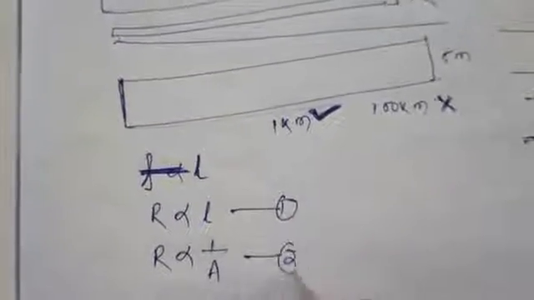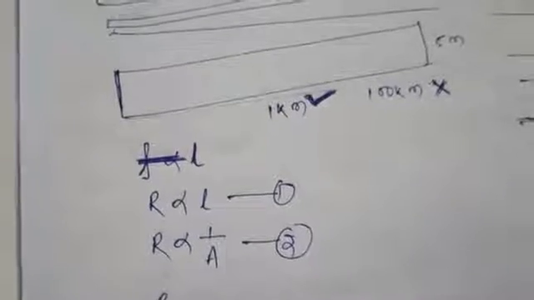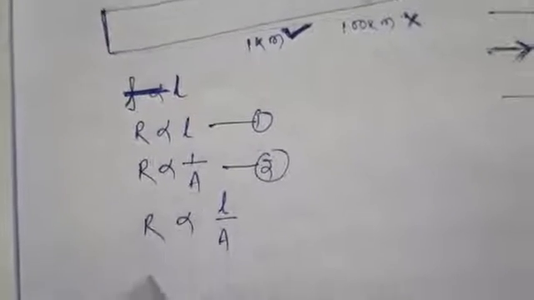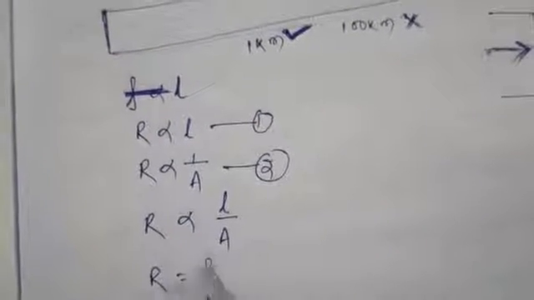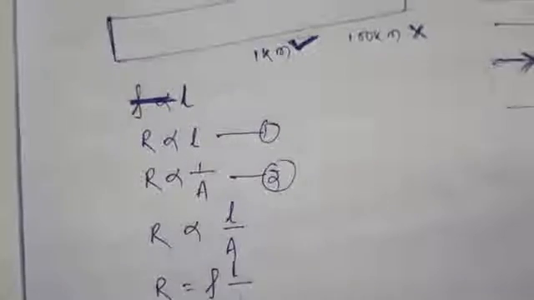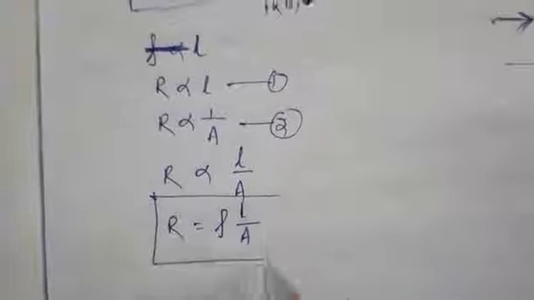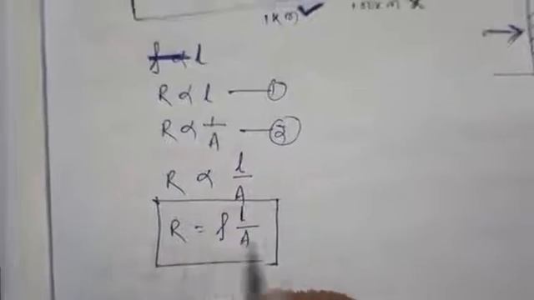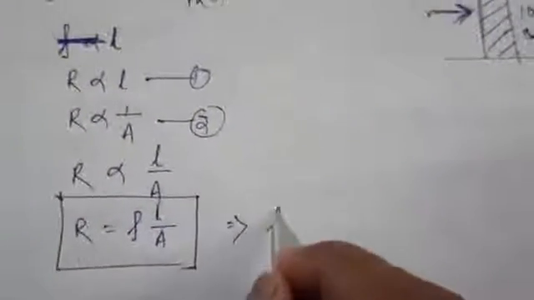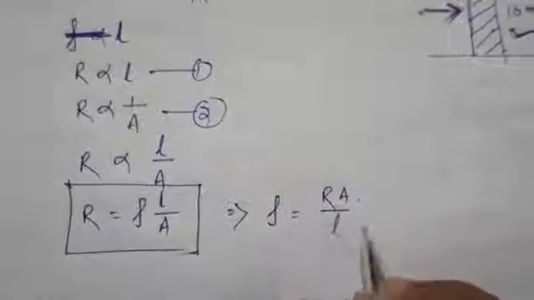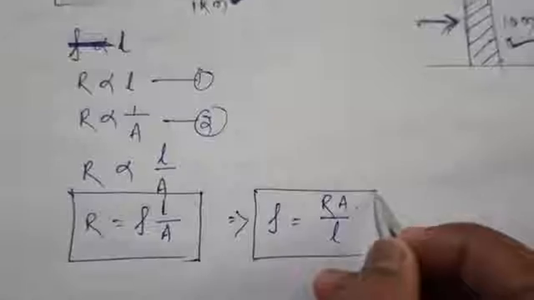So from equations 1 and 2, we get R is proportional to L by A. Here the constant is rho, so R equals rho L by A. This is the mathematical expression for resistance, and if you find resistivity, it will be rho equals R A by L. This is the equation.